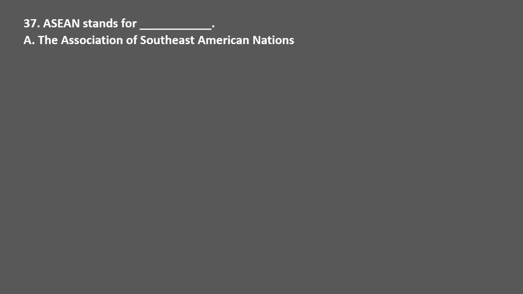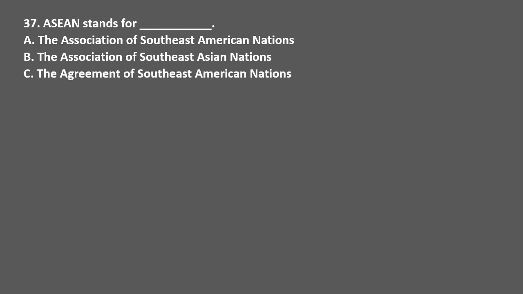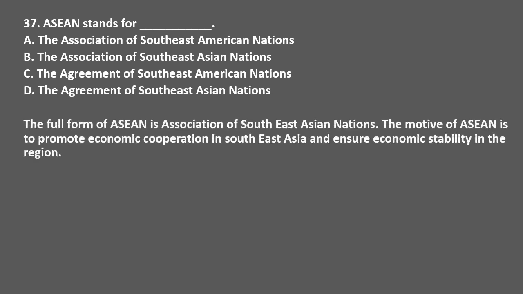ASEAN stands for, options are the Association of Southeast American Nations, the Association of Southeast Asian Nations, the Agreement of Southeast American Nations, the Agreement of Southeast Asian Nations. The correct answer is option B. The Association of Southeast Asian Nations is known as ASEAN. The motive of ASEAN is to promote economic cooperation in Southeast Asia and ensure economic stability in the region.